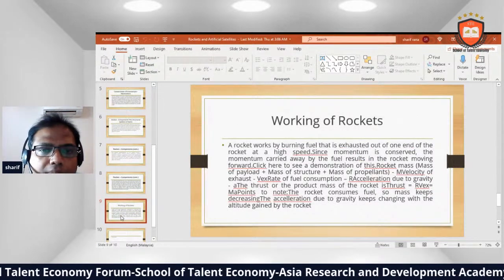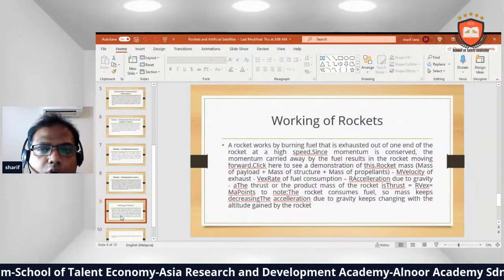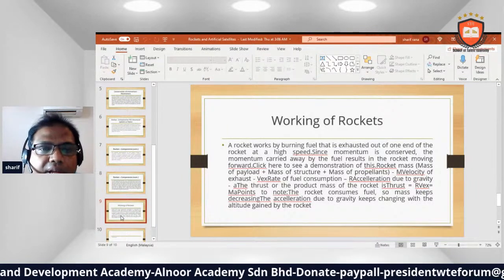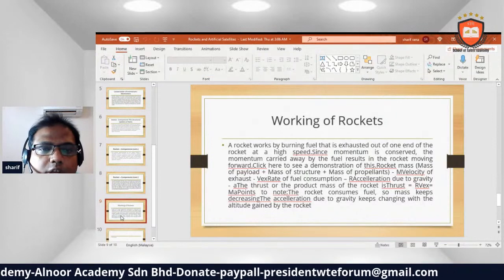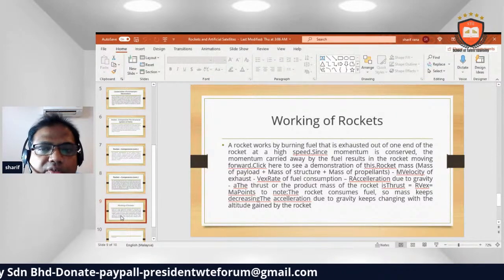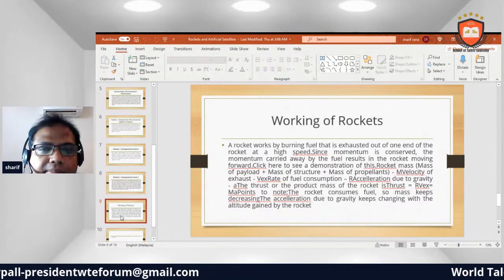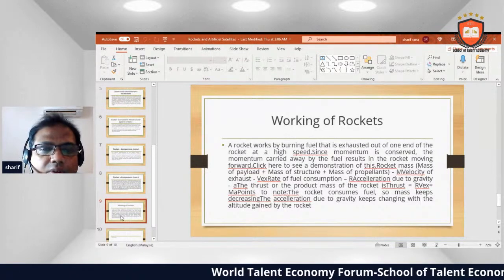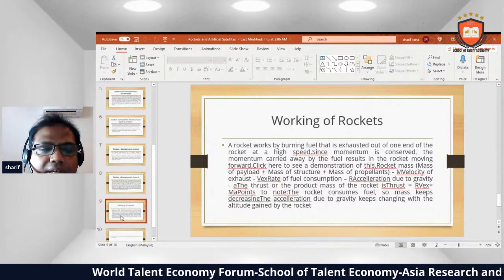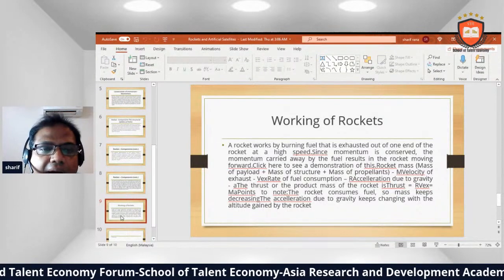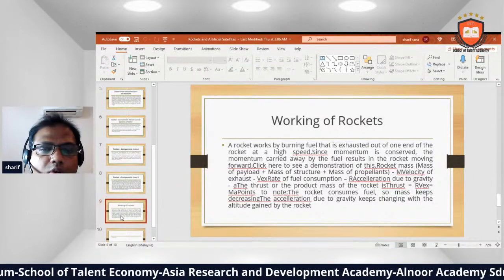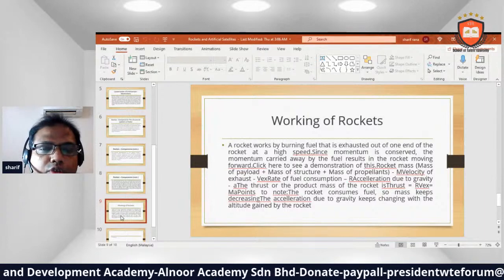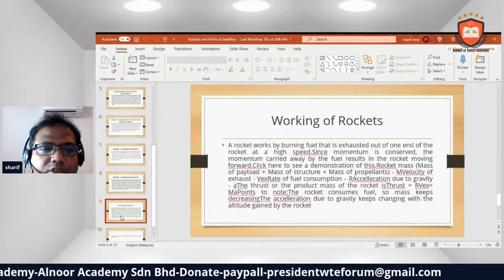Working of a rocket. A rocket works by burning fuel that is exhausted out of one end of the rocket at high speed. Since momentum is conserved, the momentum carried away by the fuel results in the rocket moving forward. Click here to see a demonstration of this. Thrust is the rate of fuel consumption, R, times the exhaust velocity, Vex. Gravity acting on the mass of the rocket opposes this thrust. We note the rocket consumes fuel, so mass keeps decreasing, and the acceleration due to gravity keeps changing with the altitude gained by the rocket.